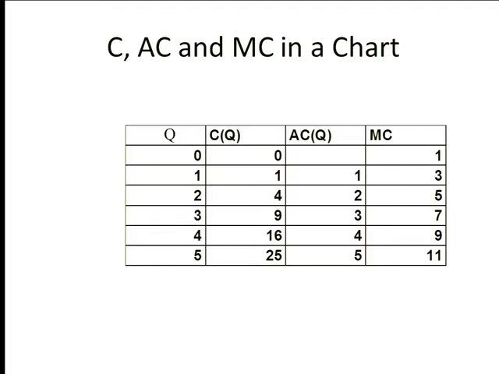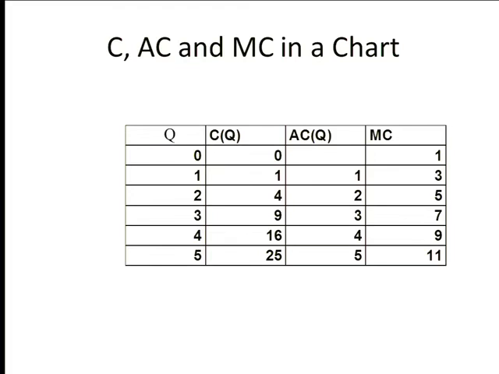So if you do your chart and you match to my convention, you match to my definition, then your TAs will be happy because they'll be able to just take a look and say, oh, that's right. And then I just subtract. All I'm doing. 4 minus 1 is 3. 9 minus 4 is 5. Right? It works the other way, too. If I wanted to know C of 3, C of 3 is C of 2 plus the marginal cost of 2, which equals 9. So that's your basics of cost, average cost, and marginal cost.